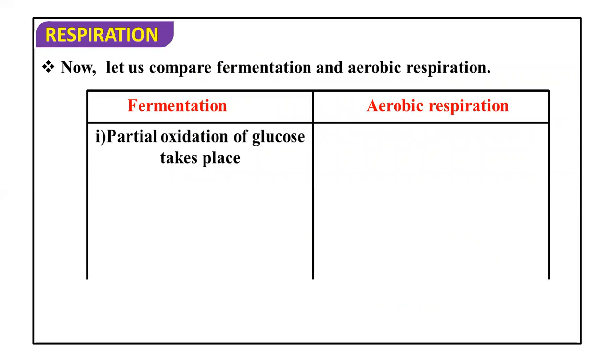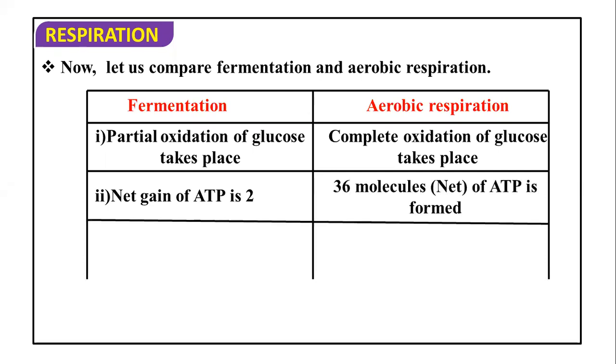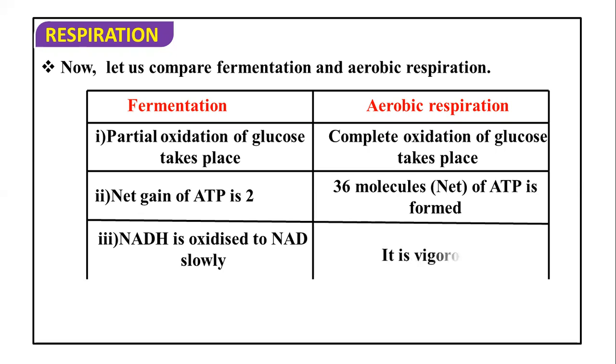In fermentation, there is an incomplete oxidation of glucose taking place, but in aerobic respiration, we talk about the complete oxidation of glucose. Net gain of ATP is 2 ATP in fermentation. We will discuss how a net gain of 36 or 38 molecules of ATP is obtained in aerobic respiration. And NADH is oxidized to NAD plus slowly in fermentation, whereas NADH is oxidized vigorously and fast in aerobic respiration.